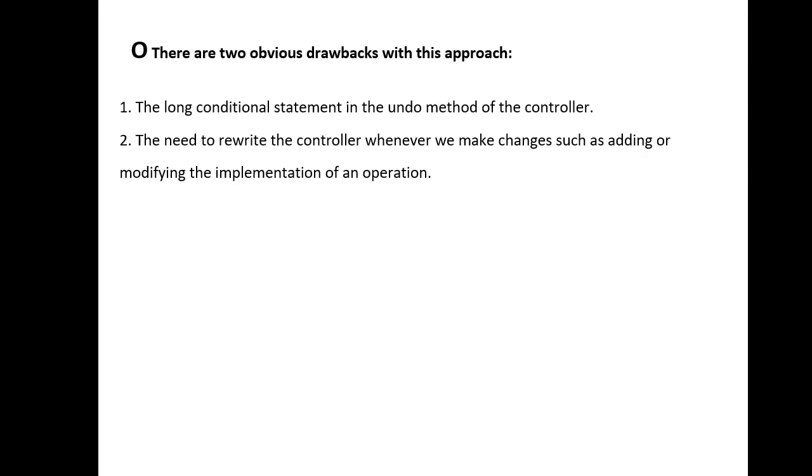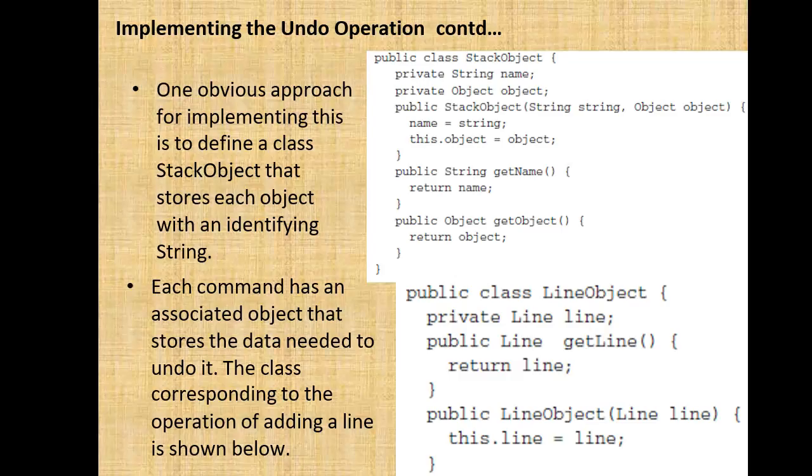With respect to this undo operation, there are a few obvious drawbacks. One is the long conditional statement in the undo method of the controller, and the need to rewrite the controller whenever we make changes such as adding or modifying the implementation of an operation.